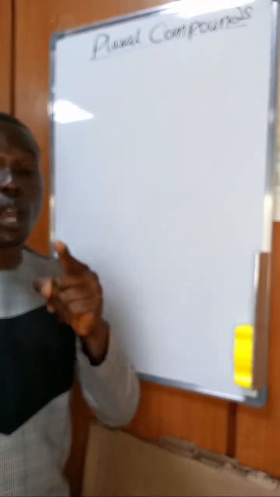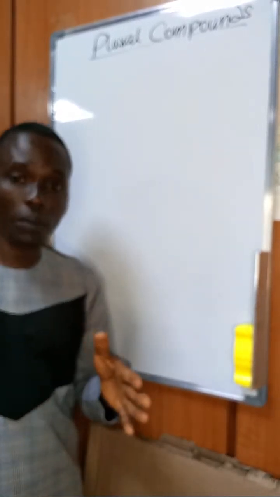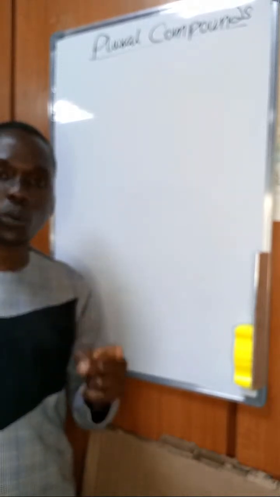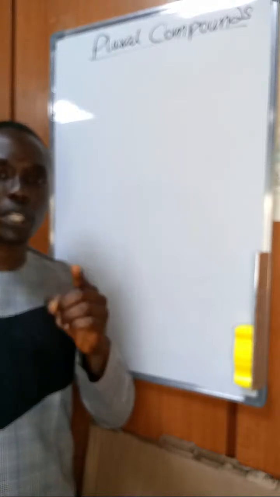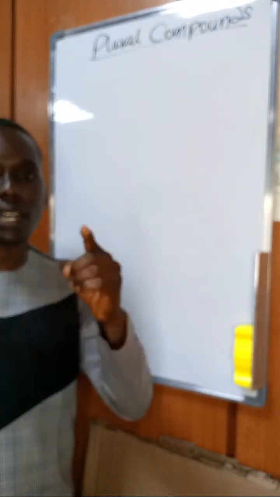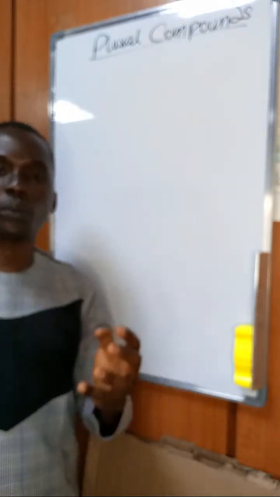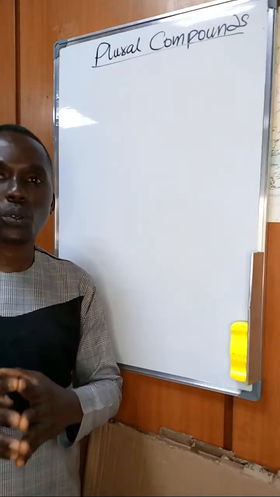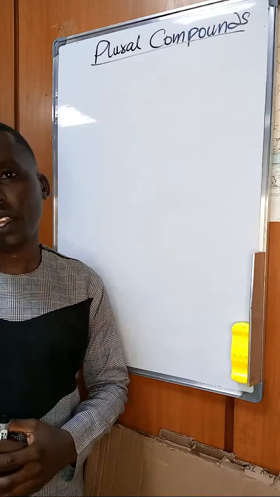So if you are watching this now and you're sitting for the next JAMB examination, or be it GCE or WAEC, then if you are asked questions like this, you should be able to answer the correct option. So in today's class, we are going to consider what plural compounds are in general, and then we are going to isolate some key examples you are due to see in your exams.